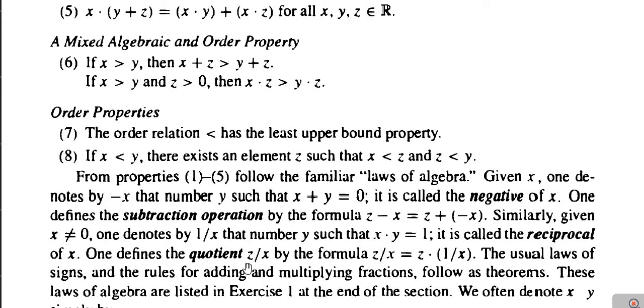Next, the quotient z by x is given by the formula z by x is equal to z into 1 by x. Next, with the usual laws of sign and the rules of addition and multiplication of fractions, we have our regular laws that we have already discussed so many times in algebra especially.